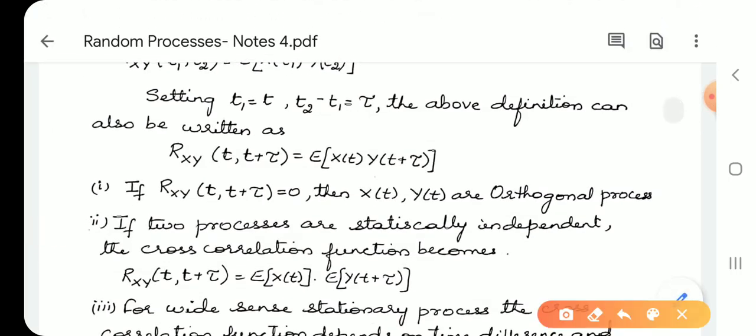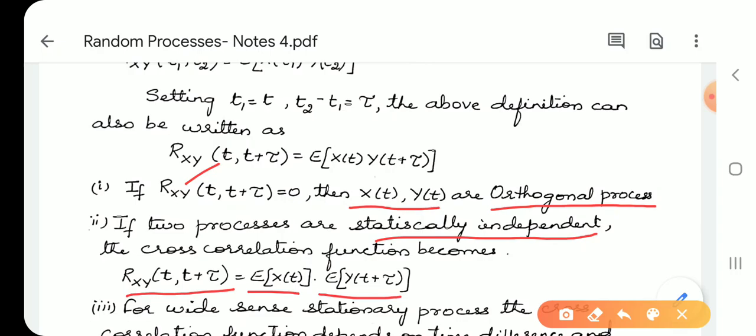If the cross correlation function Rxy(t, t plus tau) is 0, that means the random processes X(t) and Y(t) are orthogonal processes. If two processes are statistically independent, then the cross correlation Rxy(t, t plus tau) is the product of E of X(t) into E of Y(t plus tau).